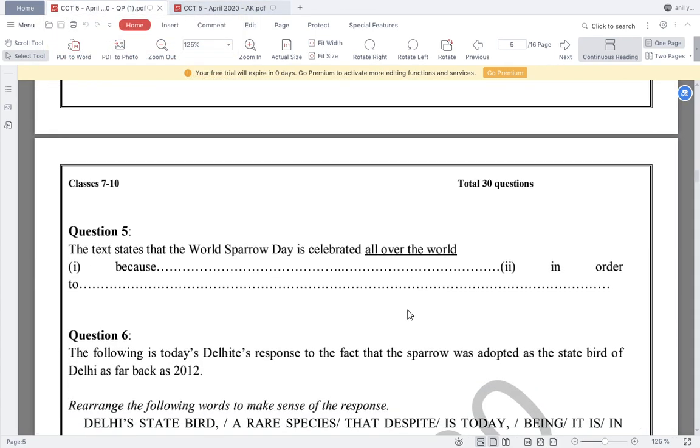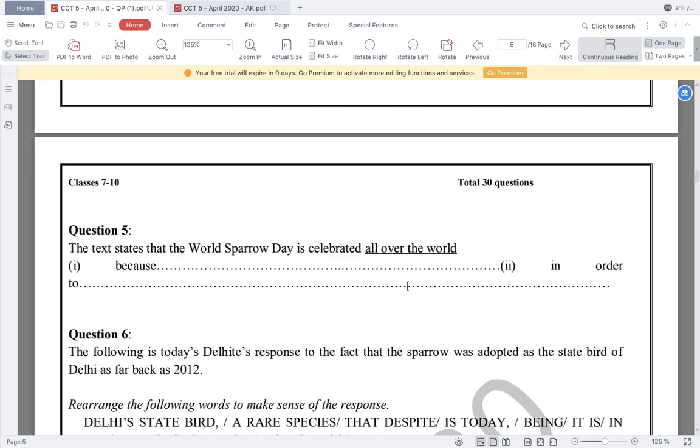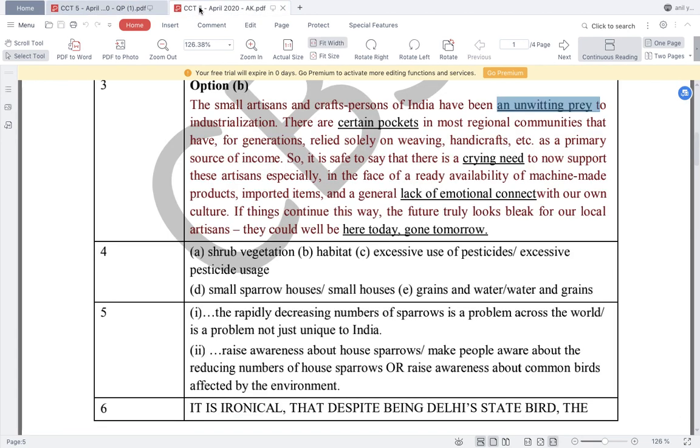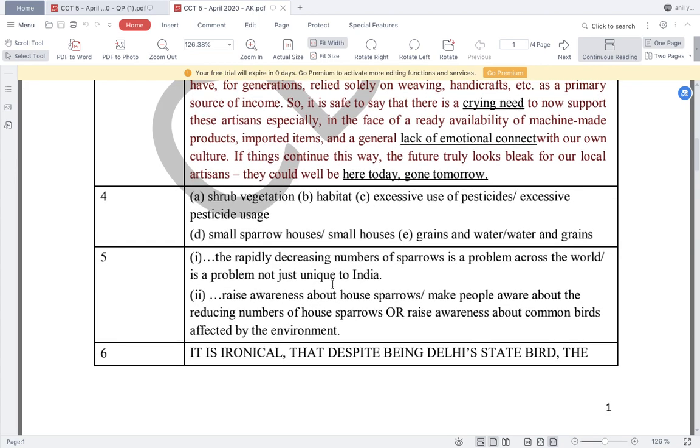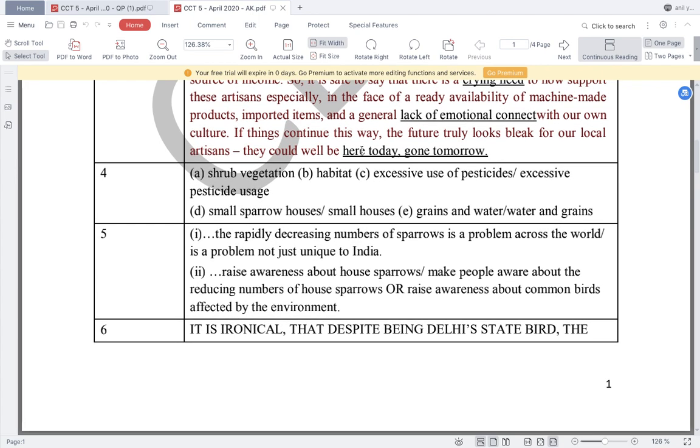The text states that the World Sparrow Day is celebrated all over the world because. So the first blank is the reason, and the second is in order to, what is the purpose. So what is the reason for celebrating? Because the number of sparrows is decreasing day by day, and not only in India but across the world. And second, it is celebrated to raise awareness about house sparrows so that they do not become extinct. And by raising awareness, we can save them, protect them, and keep them conserved.